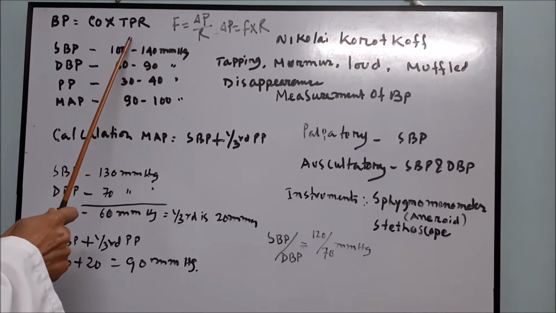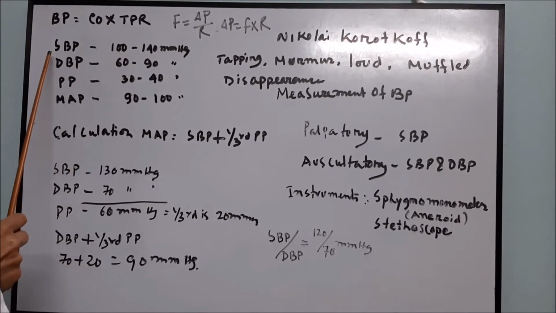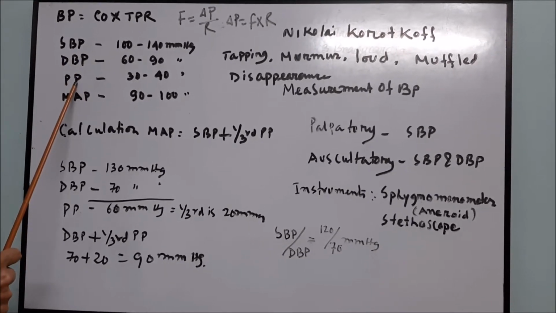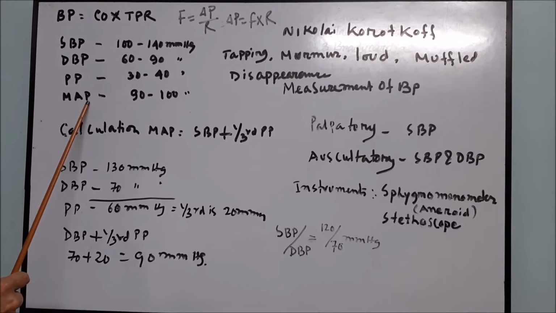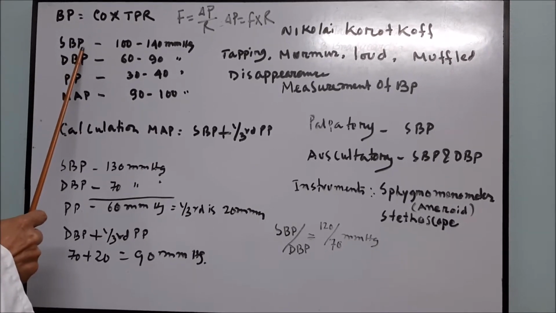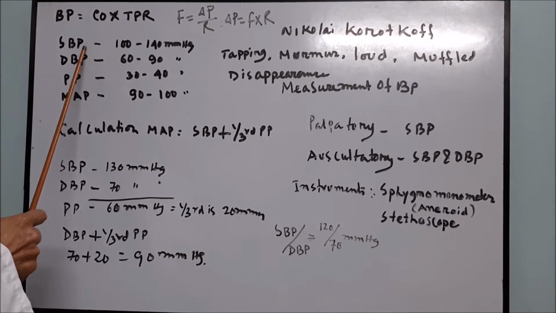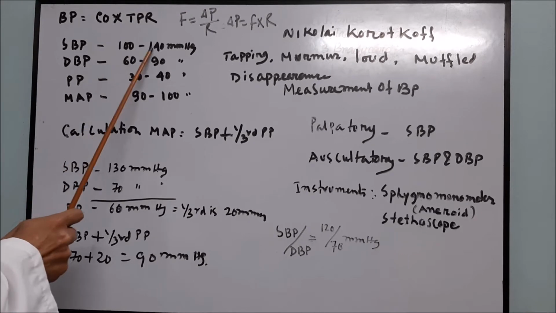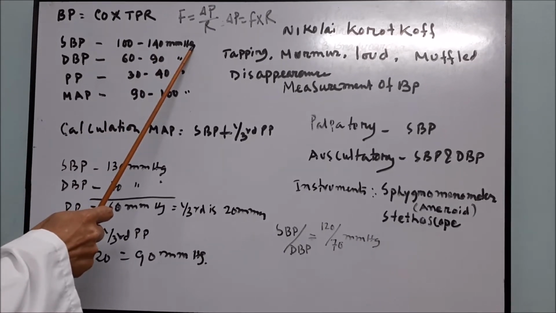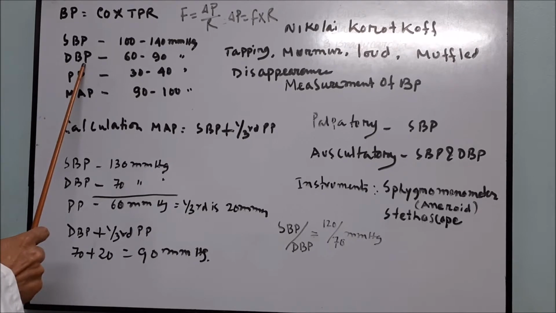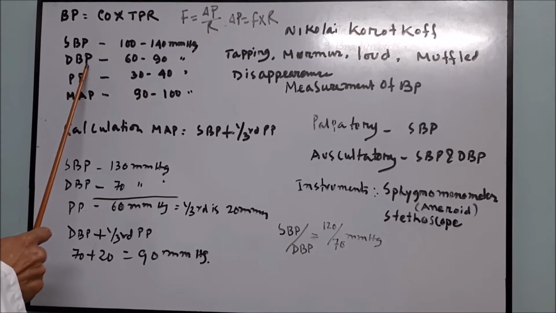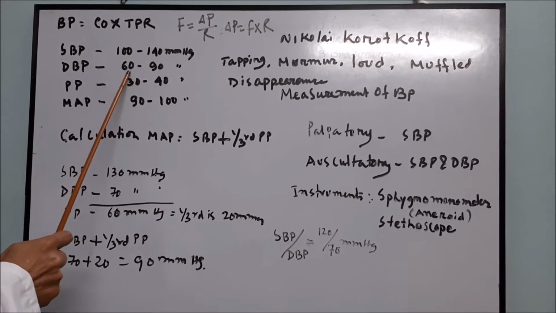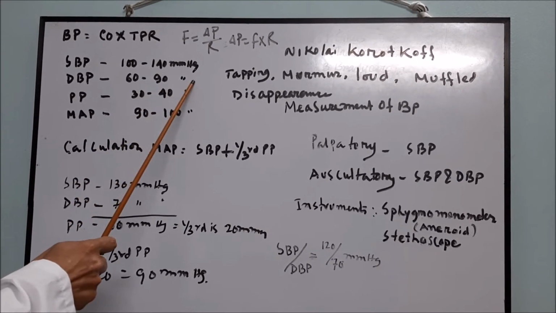Now, what are the types of blood pressure? These are systolic blood pressure, diastolic blood pressure, pulse pressure, and mean arterial pressure. What is systolic blood pressure? It is the maximum pressure during cardiac systole. It varies from 100 to 140 millimeter of mercury. What is diastolic pressure? Diastolic pressure is the minimum pressure during ventricular diastole or cardiac diastole. It varies from 60 to 90 millimeter of mercury.